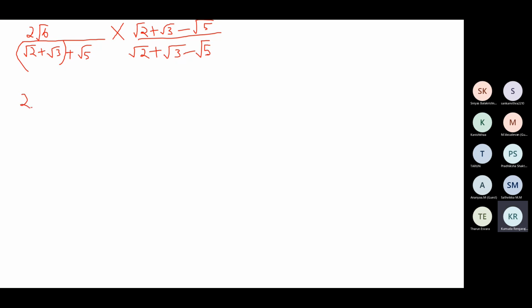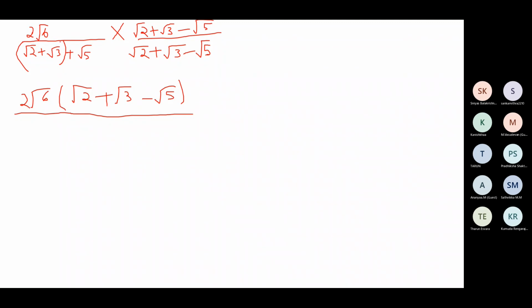Now multiply the numerators. Write the product of the numerators, 2 root 6, divided by. Tell me what will happen in the denominator. You can put the bracket here. Multiplying the numerators, we get 2 root 6 into root 2 plus root 3 minus root 5. That's what I've written here.